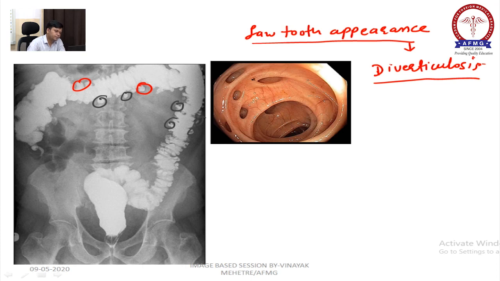On colonoscopy, you will see the diverticula in the colon, right? You will see diverticula going out of the colon, right? And the investigation of choice for diverticulosis, I am saying diverticulosis, this is your barium enema. Barium enema. Why am I saying diverticulosis?